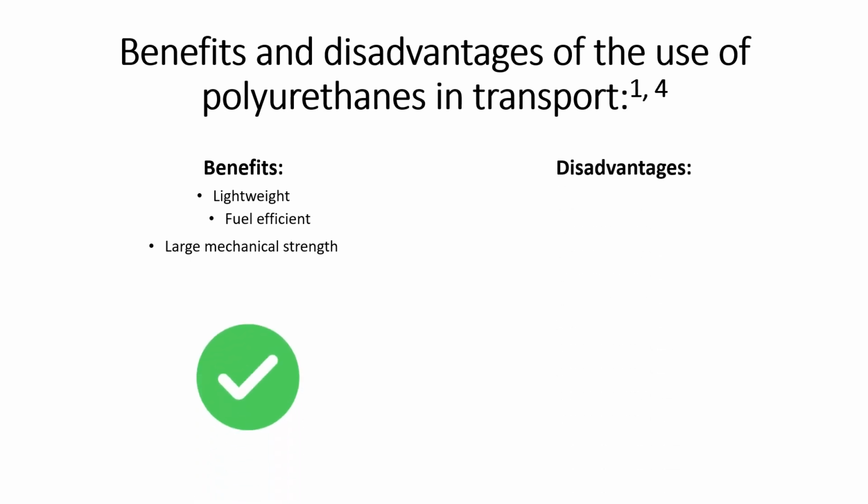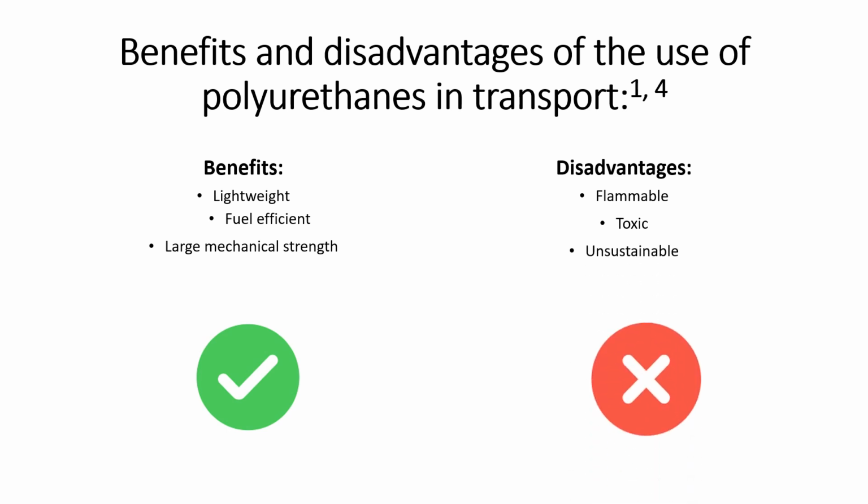The disadvantages of using polyurethanes in transport include how it's flammable and toxic, as harmful volatile compounds are released when under high temperatures arising from the isocyanates. Polyurethanes can also be viewed as unsustainable due to the fact that they are made from petrol resources.